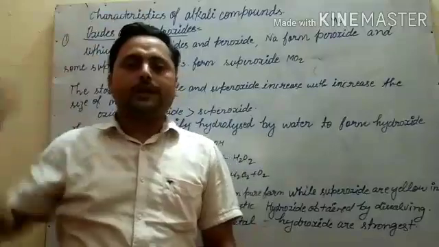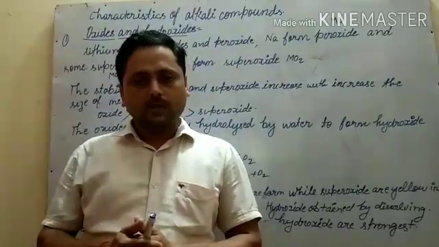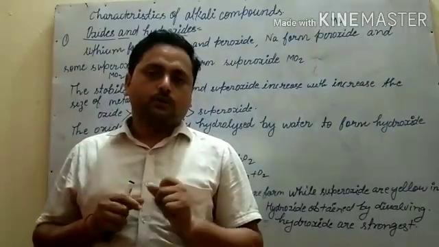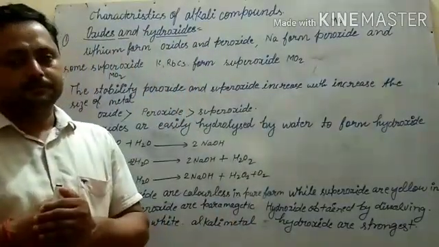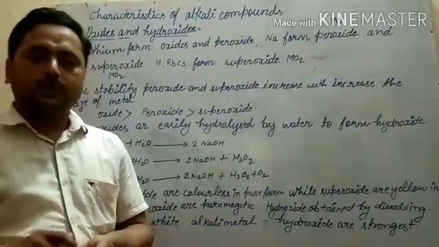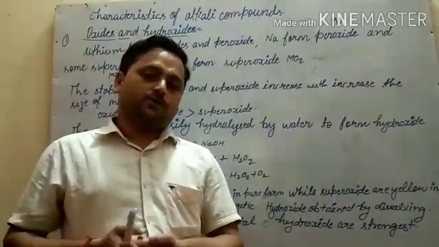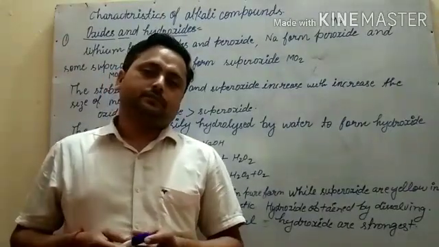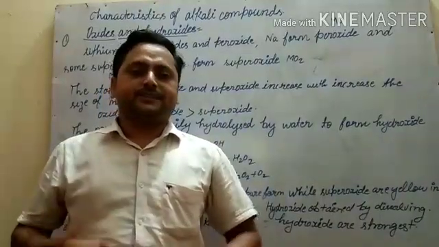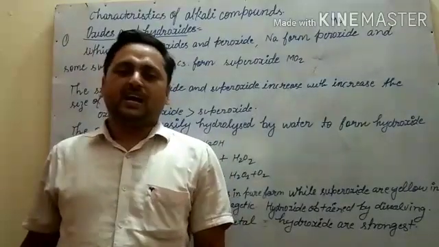I have already told the chemical properties. Here, some metals form oxide, some peroxide and some superoxide. Lithium reacts with excess of oxygen to form oxide and peroxide. Sodium reacts with excess of oxygen to form peroxide and superoxide. Rubidium, cesium and francium react with excess of air or oxygen to form superoxide.